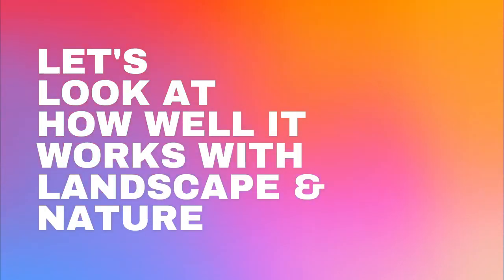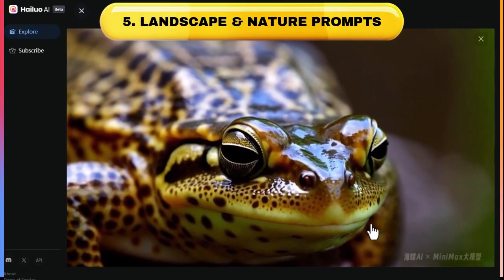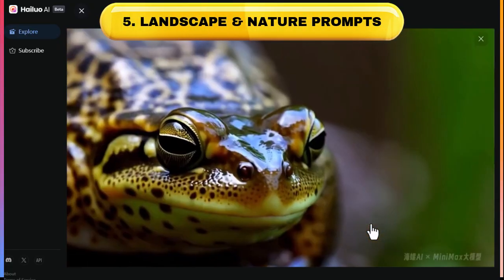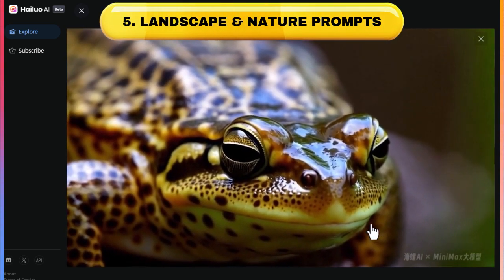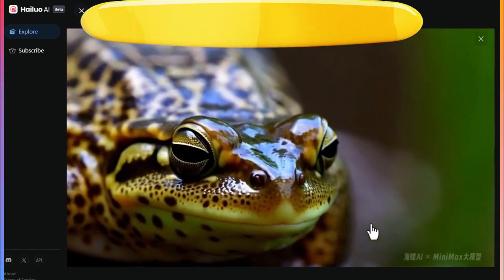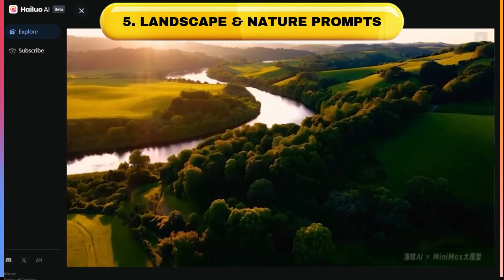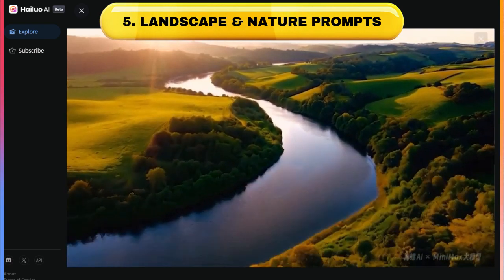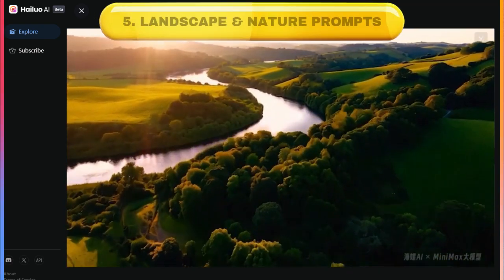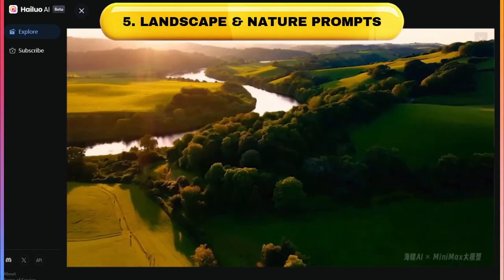Now let's have a look at landscape and nature prompts. I find it works really well with documentary-style nature shots like this video of this frog. It looks incredibly realistic, but it's got that really nice wet look to it, which looks very realistic. And it's great at doing really nice drone landscape shots like this, a beautiful drone shot over some countryside. If you add words like cinematic lighting into there, it just creates a really dramatic look to it.